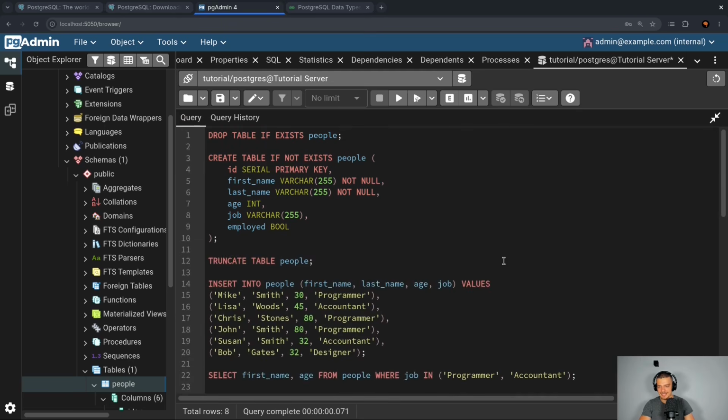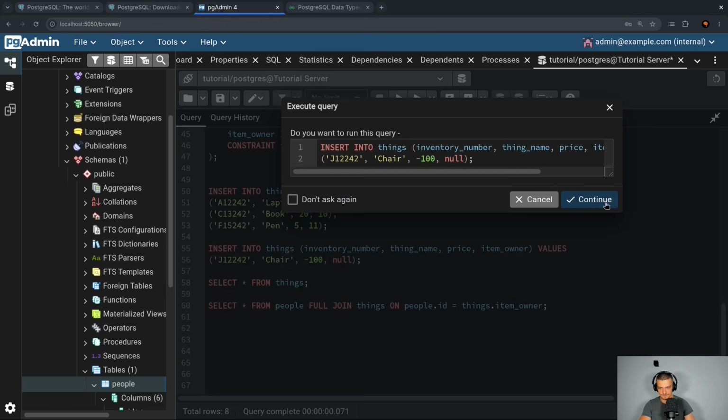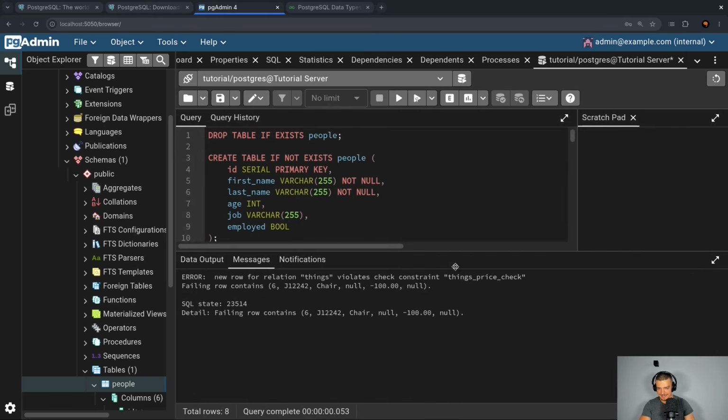even though we have the unique constraint. And also if I try to enter a price, let's say I use a proper ID like J here. And if I try to enter a price of -100, this should also fail because I have a constraint that checks whether the price is positive.